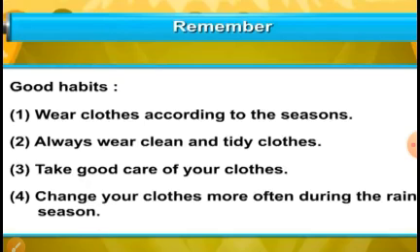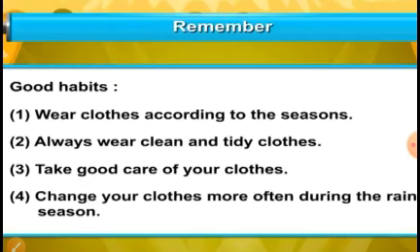So children, there are a few things which have to be remembered. Wear clothes according to the seasons. Always wear clean and tidy clothes. Children, if you don't wear clean and tidy clothes, you may get skin diseases or several other problems, and also you will not look good. Now children, take good care of your clothes. If you do, they will remain with you for a longer time, and their shine and luster will be retained for longer.